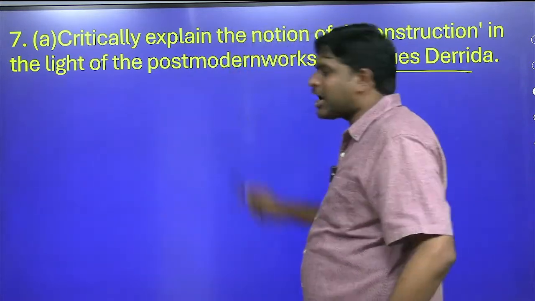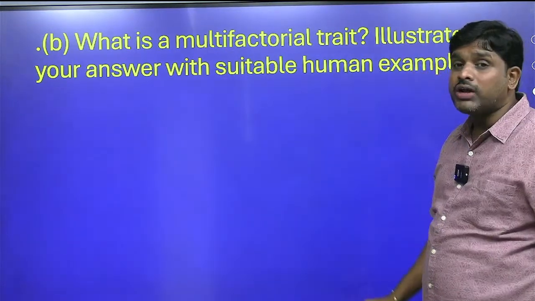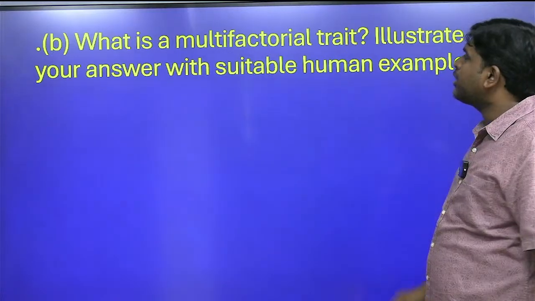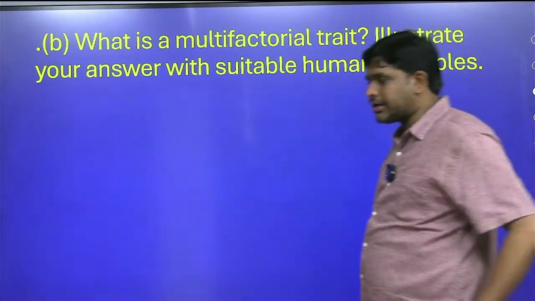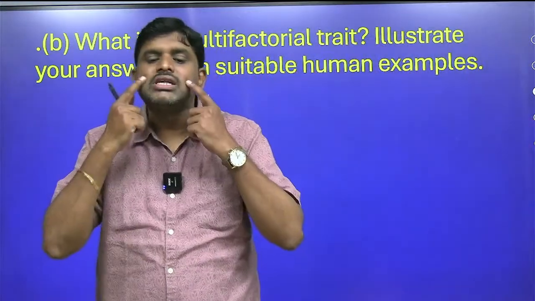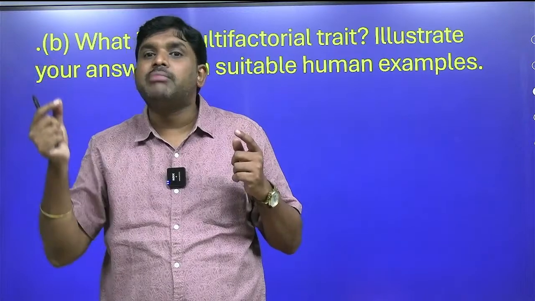Deconstruction, Jacques Derrida. What is a multifactorial trait? Illustrate your answer with suitable human examples. Understand this. My skin is a multifactorial trait, which is influenced by genes, which is influenced by environment, which is influenced by malnutrition, which is influenced by light. So this is a multifactorial trait.